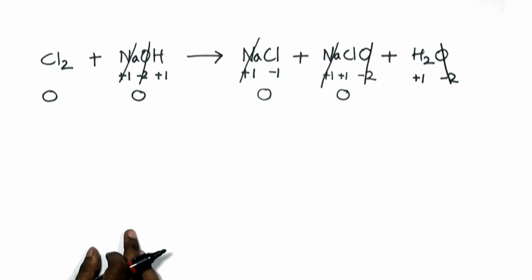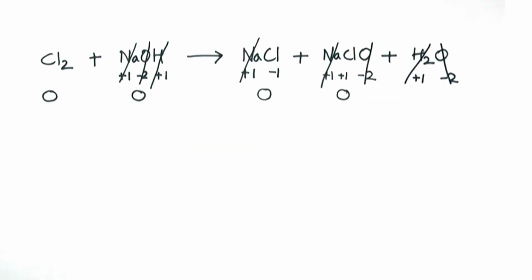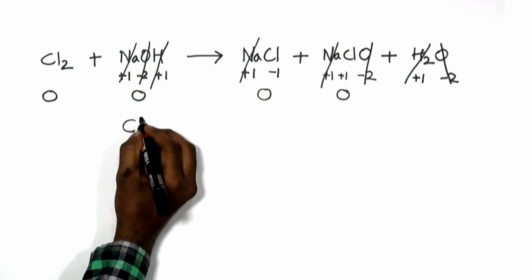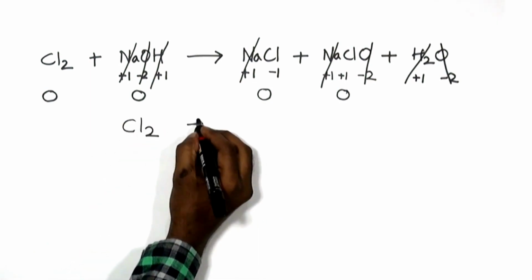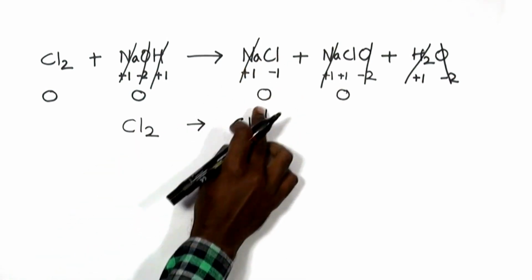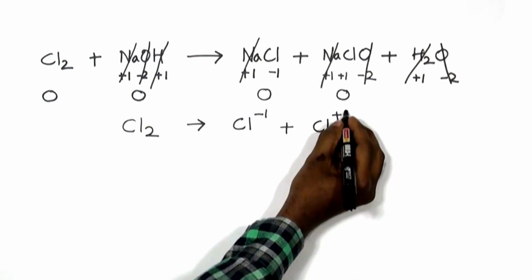Hydrogen's charge is also unchanged, so that is also acting as a spectator ion. You can carefully note that only chlorine's charge is changed. Cl2 has become Cl minus and Cl with a plus 1 charge.